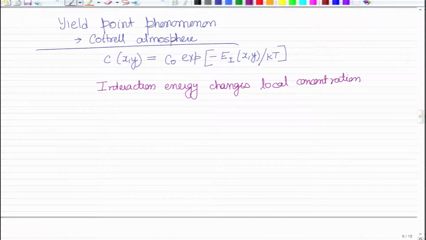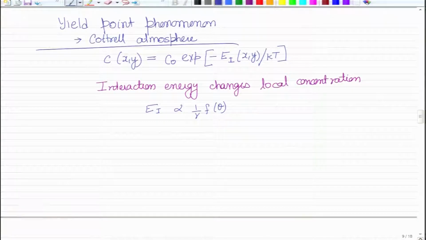Usually, what is the form of the equation Ei? We know Ei is of the form 1 over r f theta. We particularly saw this relation with respect to a substitutional solute atom interacting with an edge dislocation in the last class, where we showed that the larger solute atoms tend to segregate below the glide plane and the smaller ones tend to segregate above the glide plane.